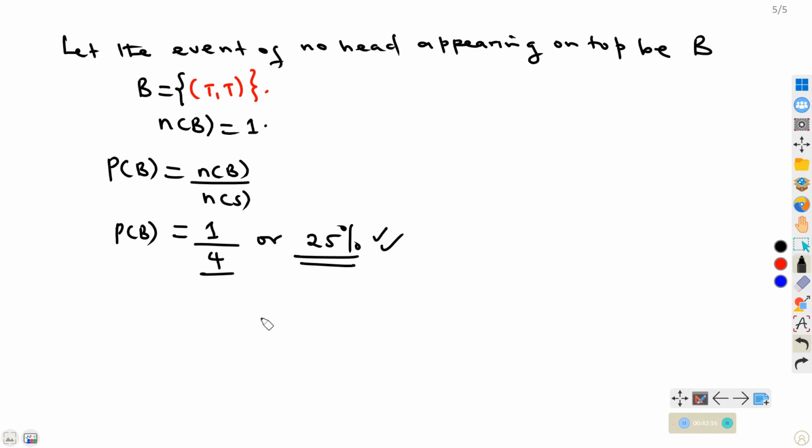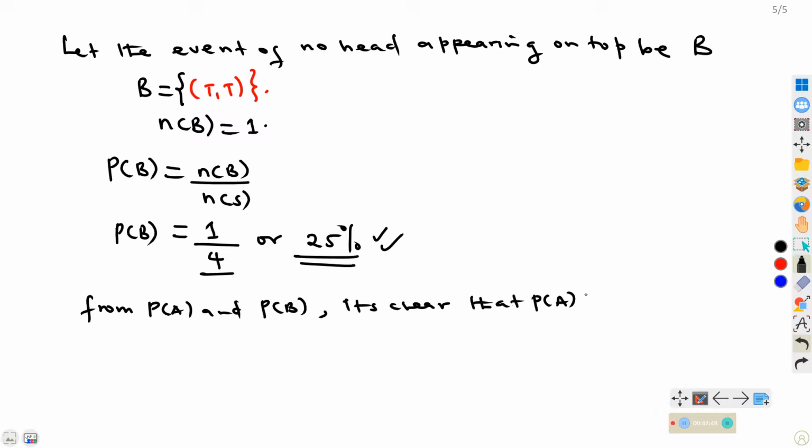So from here, we shall write: from the probabilities that we have got, the probability of A and the probability of B, we can easily see that probability of A is greater than the probability of B. So the worker that has the highest chance is the one corresponding to this probability.